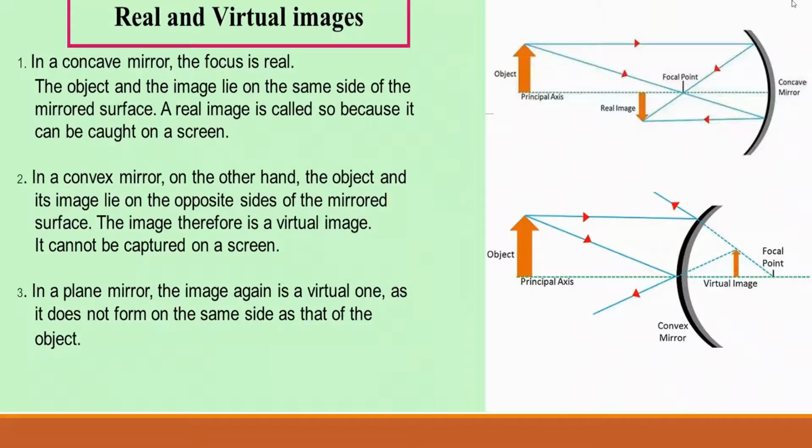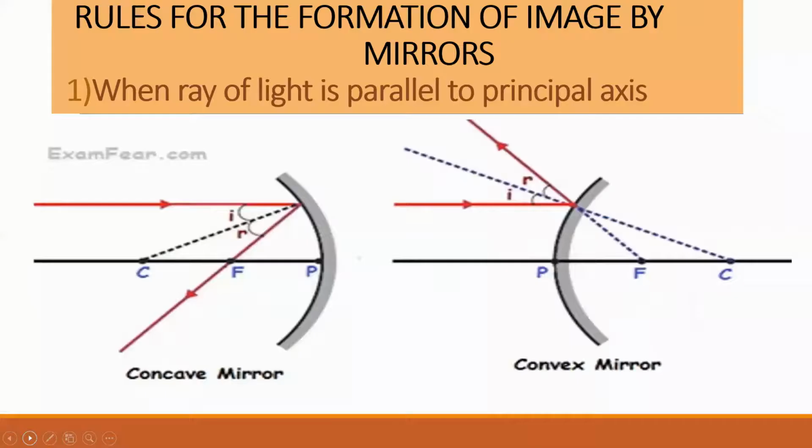After this, next we will be discussing the rules for the formation of images. What are the rules if you are interested to get any image in the case of either a concave mirror or a convex mirror? Rules for the formation of images in the case of concave mirror or convex mirror.